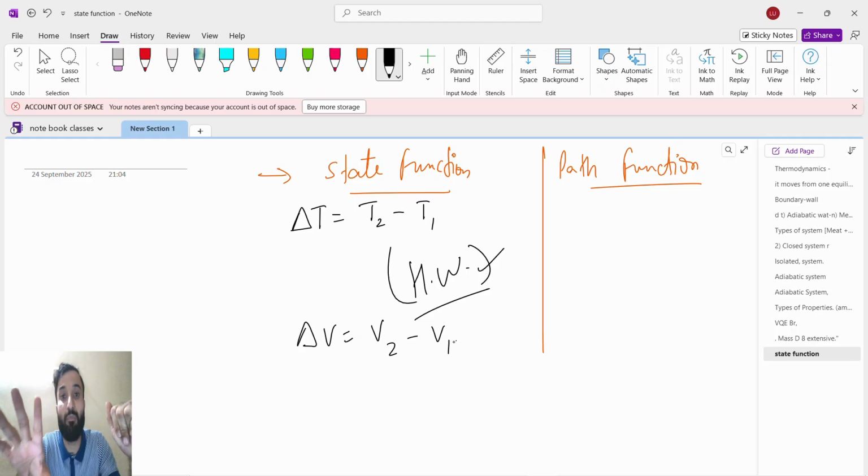But path function means I will tell you that from the third floor to the ground floor you have to reach through stairs, or through the lift, or you have to jump, or use a rope. Then we will see how you reached, which path you used: the rope, jumping, stairs, or lift. That is the path function.